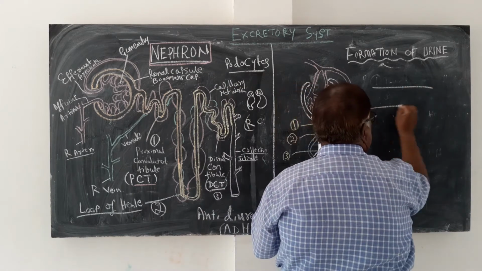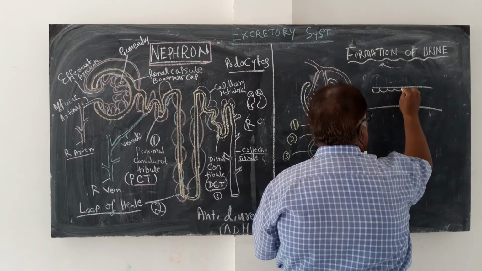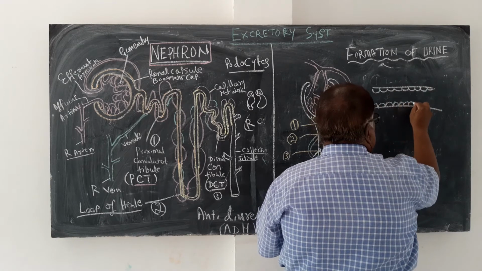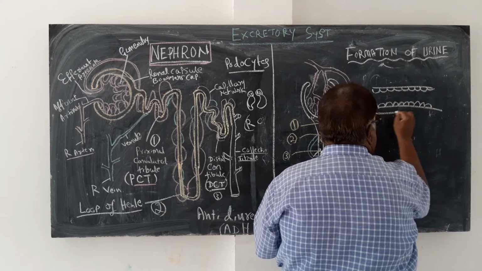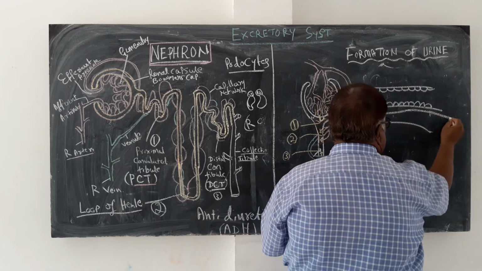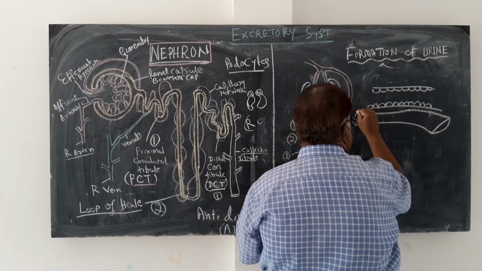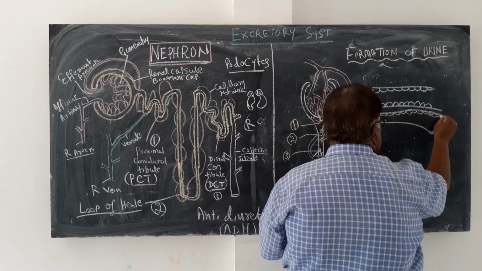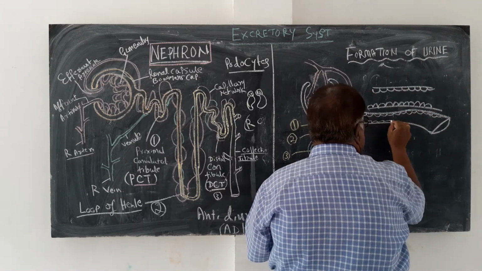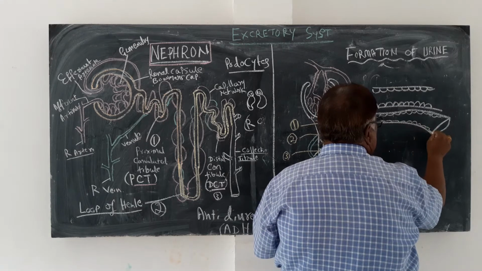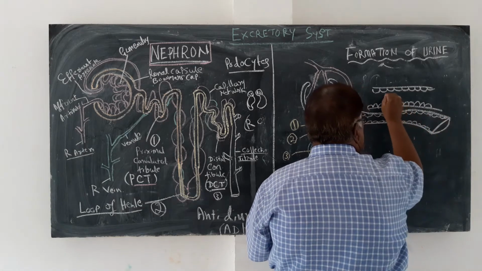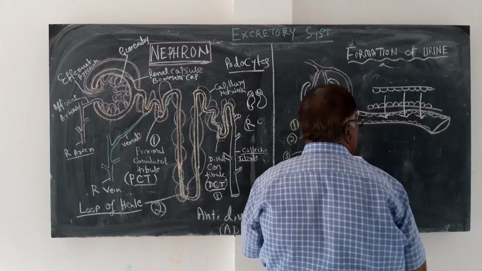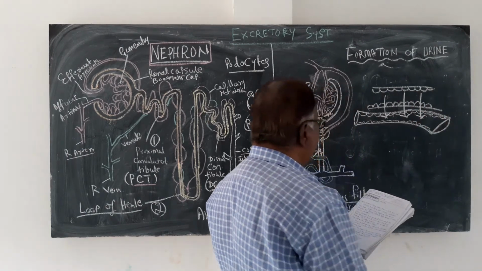If this is the capillary, DCT, a single layer of cells, and here they will be thrown out by tubular secretion.